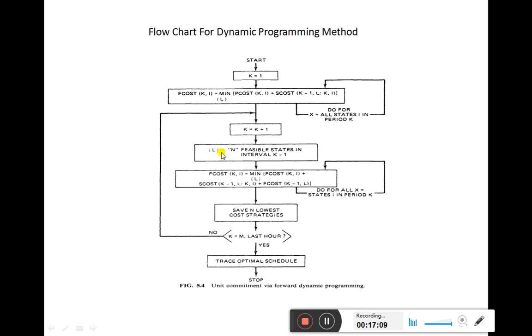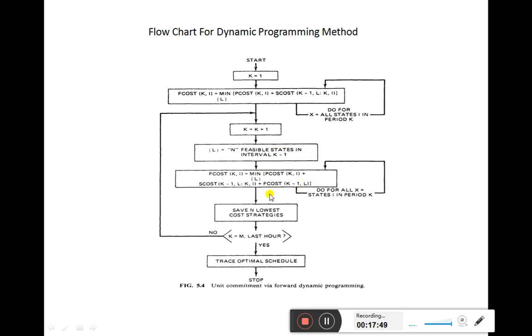We are preparing a matrix: there will be various combinations, and all of them we store as the matrix L. Then F cost k comma I is equal to the minimum over L of P cost k comma I plus S cost k minus 1 comma L to k comma I plus F cost k minus 1 comma L.